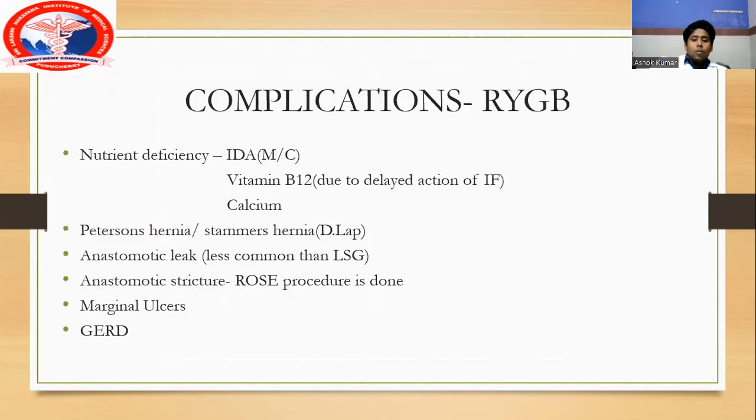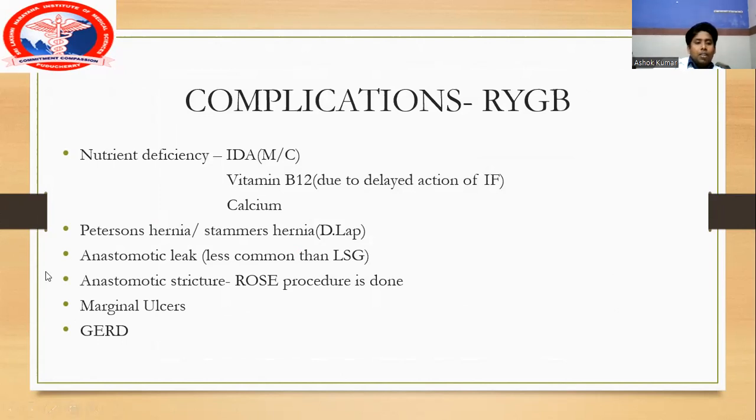retrocolic method. So this Petersen hernia is what happens in the antecolic method. So this happens behind the Roux limb in front of the transverse colon, and the mesocolic hernia happens with the retrocolic method. It happens in front of the Roux limb behind the transverse colon. So this is diagnosed with diagnostic laparoscopy, and hernia can also occur at the jejunostomy site.